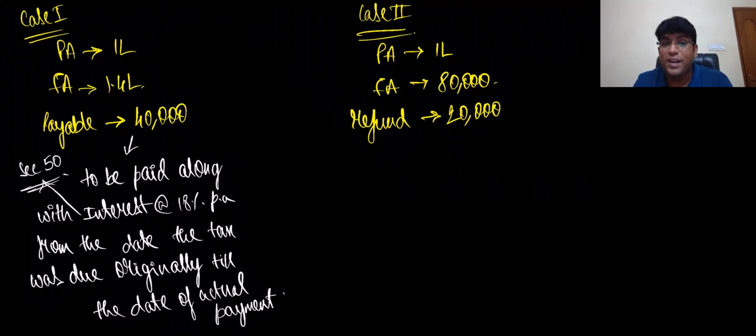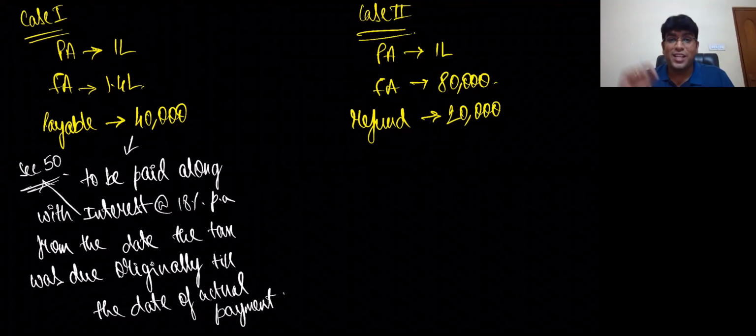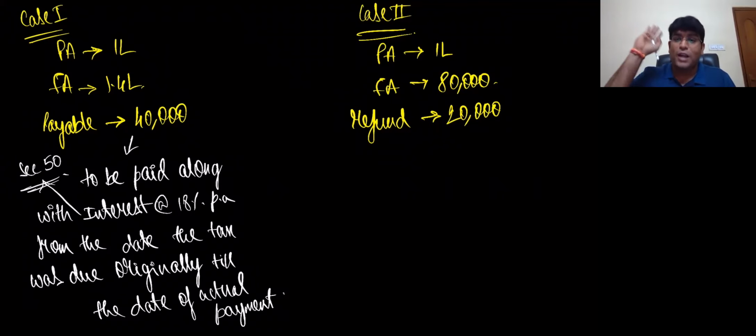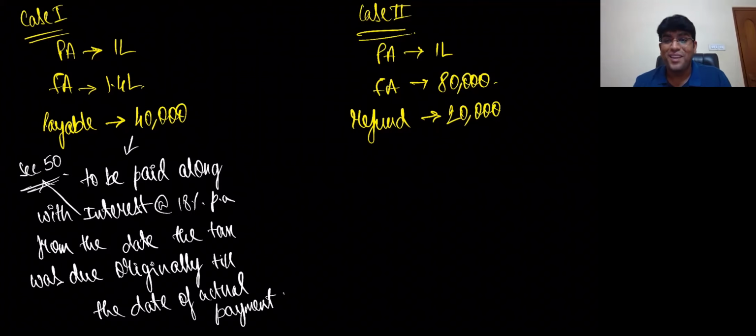So they did not say that interest will start from the provisional assessment order, or from the final assessment order, all that they did not tell. Interest will be due, interest is to be paid from when it was originally due till the date when you have paid. Such a crazy point. Now why am I way too excited? I'll tell the reason, sir.